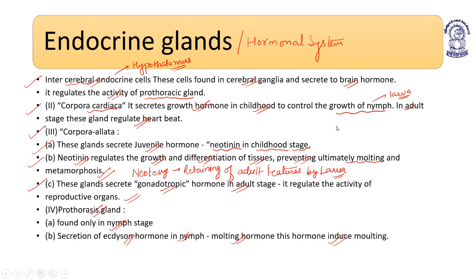Coming to the next slide. So corpora cardiaca, corpora allata, and prothoracic gland, and the intercerebral endocrine cells.